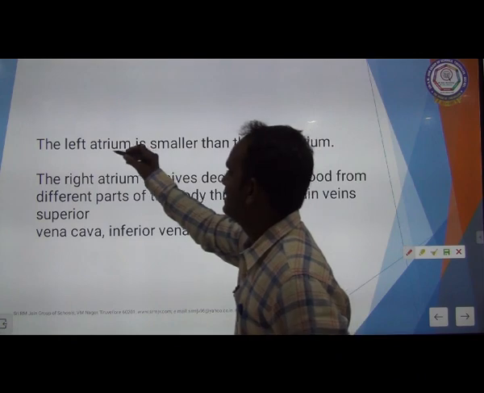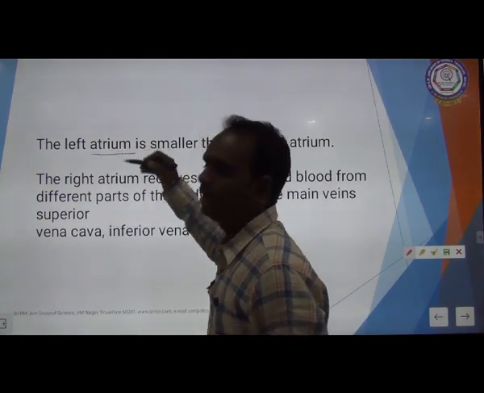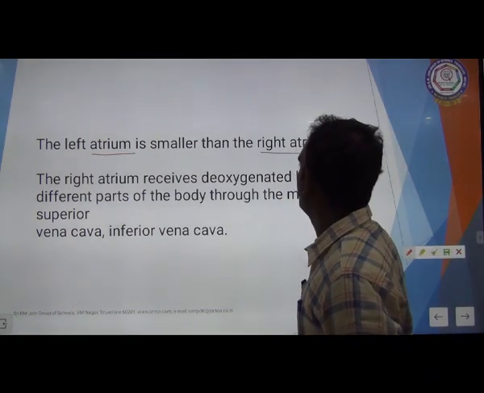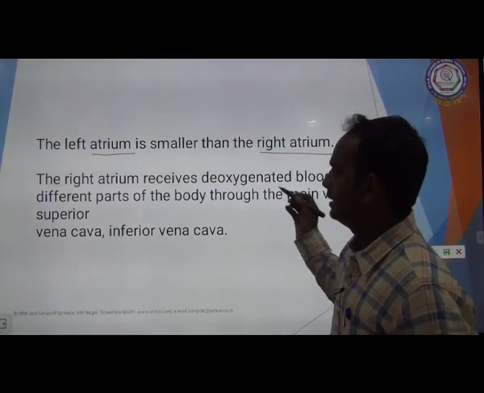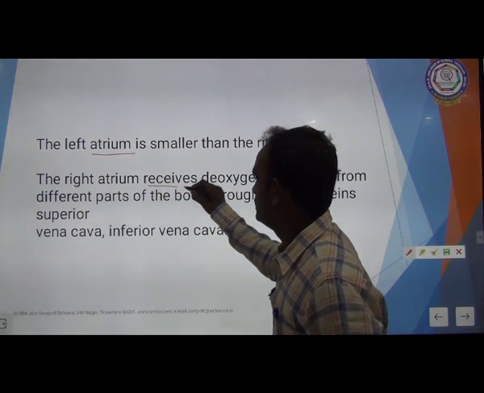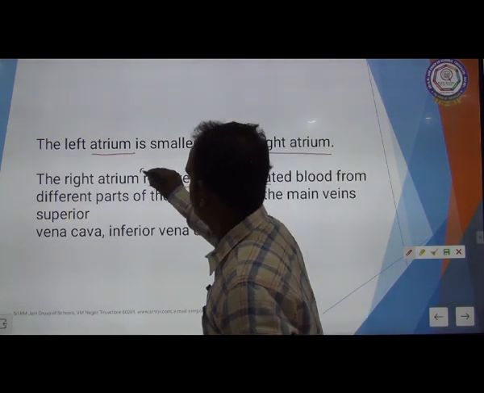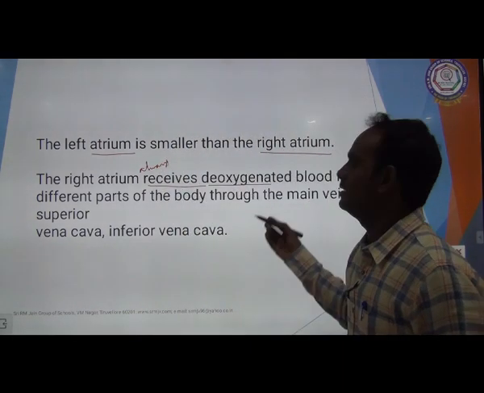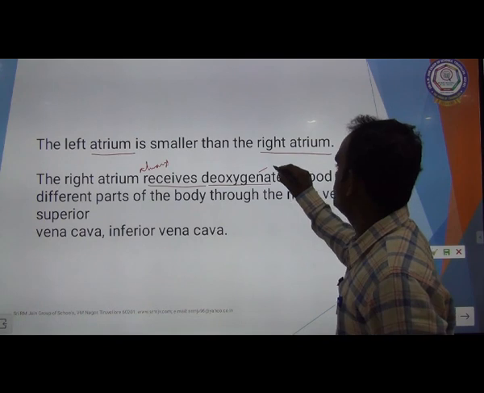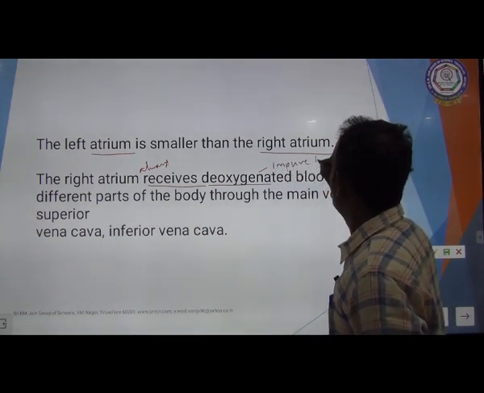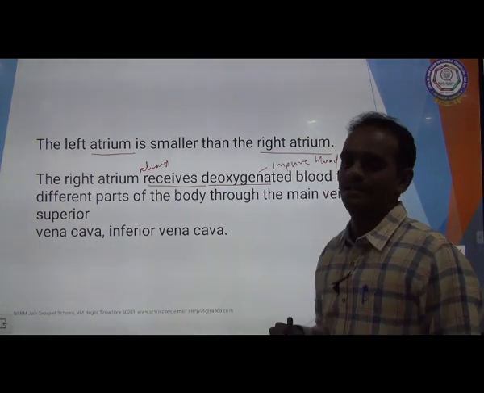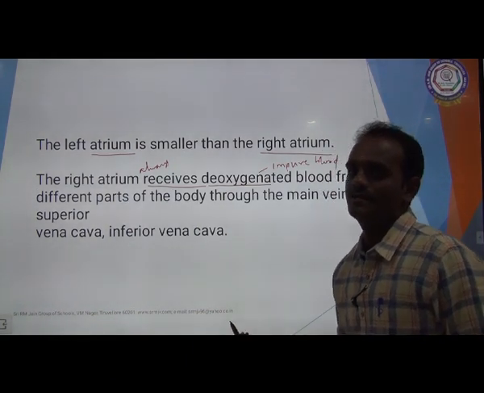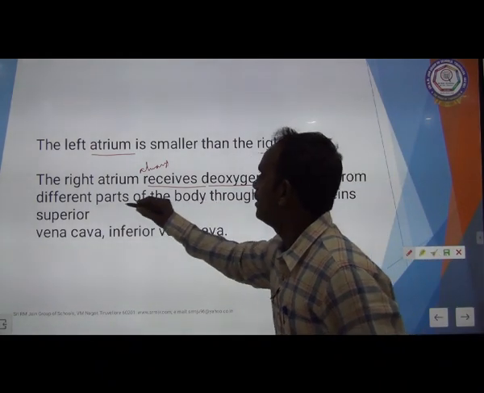The left atrium or auricle, both are the same. The left atrium is smaller than the right atrium. The right atrium always receives deoxygenated blood, which is nothing but impure blood, from different parts of the body.